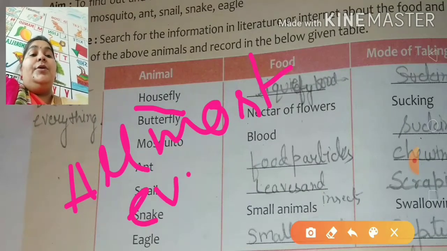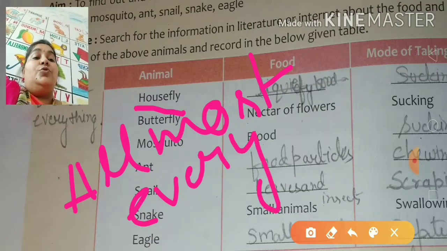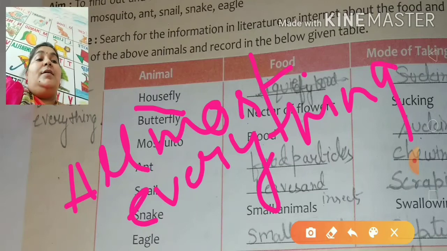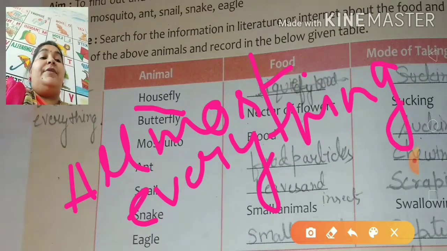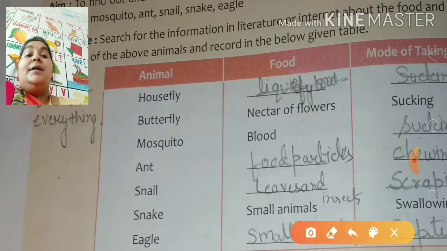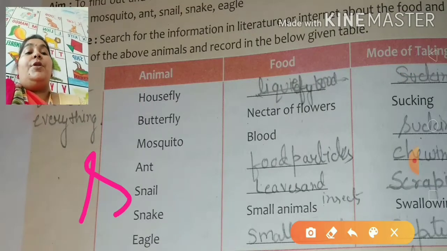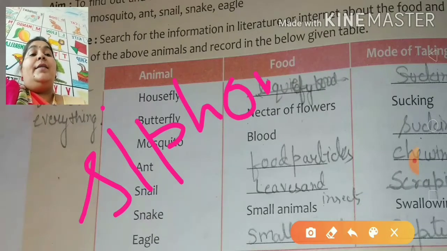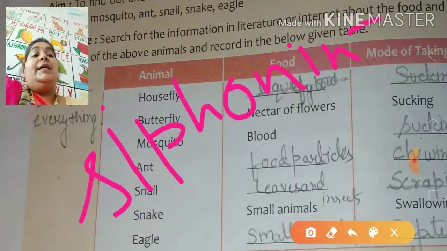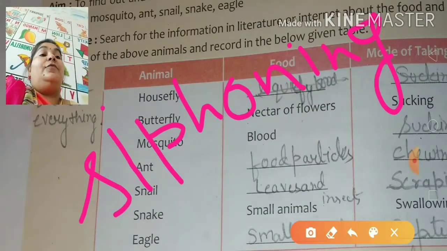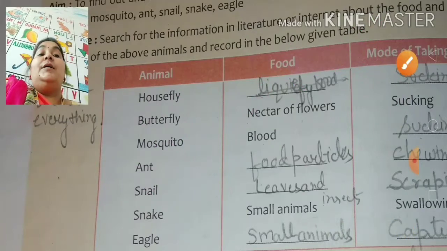It is whatever food the insect wants to take. So for the housefly, the first answer will be almost everything. The mode of taking food is siphoning, S-I-P-H-O-N-I-N-G. It's the way they take food into their mouth.